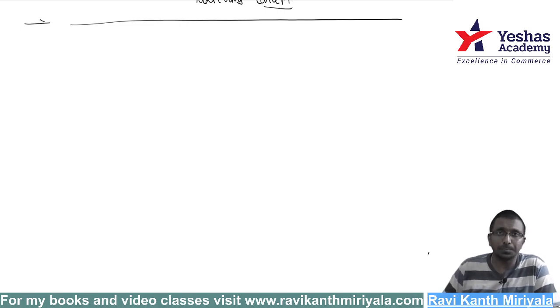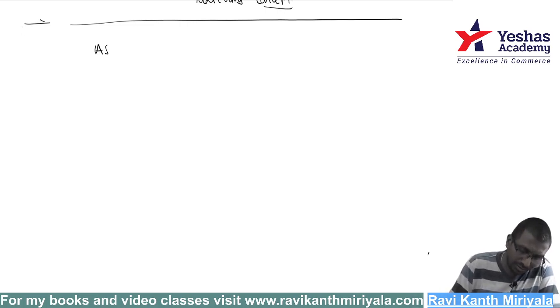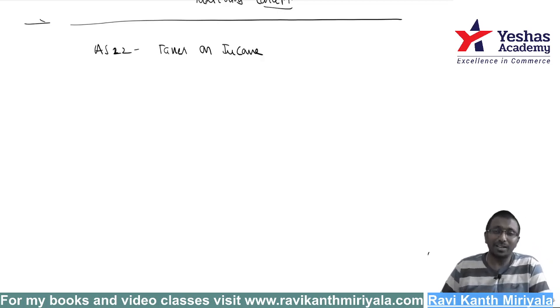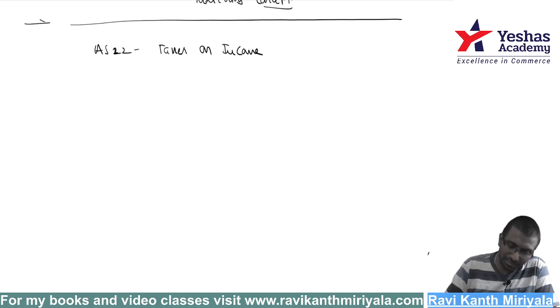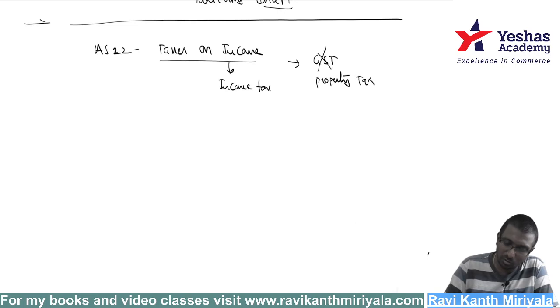Let us get into the subject, that is accounting standard 22, taxes on income. The point is very clear here. Taxes on income means it is related to income tax. This is not applicable to GST. The GST is taxed on the sales, not on the income. That's why this is not applicable to GST related issues. Only income taxes are applicable.